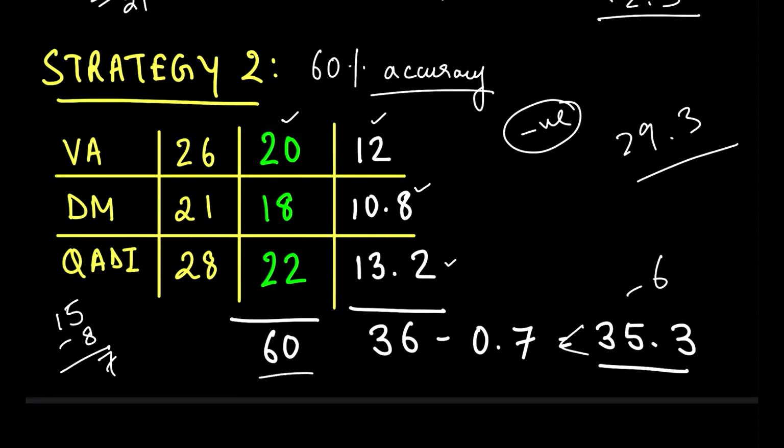Now, what do you understand from this calculation altogether? What do you understand from this calculation? That if you increase your attempt rate, even if the accuracy goes down by some number, you still have a fair, good chance to go and get the question right. Okay, don't think about the normal.